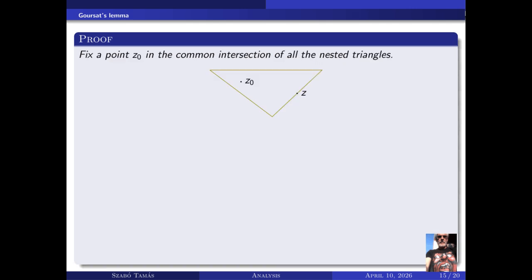Fix a point z_0 in the common intersection of all the nested triangles. For z on gamma_{I_n}^+, we have the absolute value of z minus z_0 is less than or equal to k over 2^n.